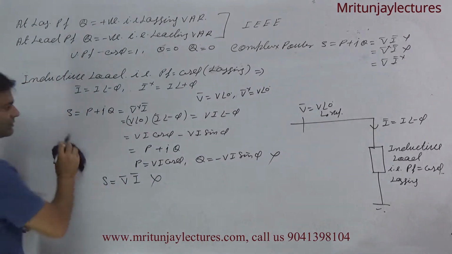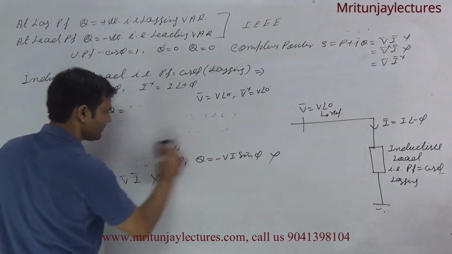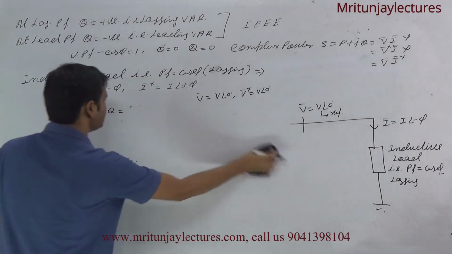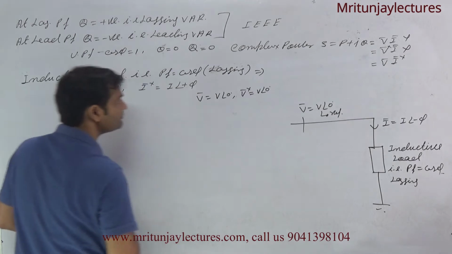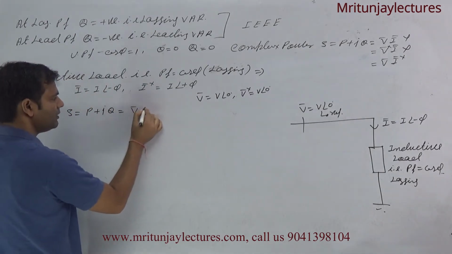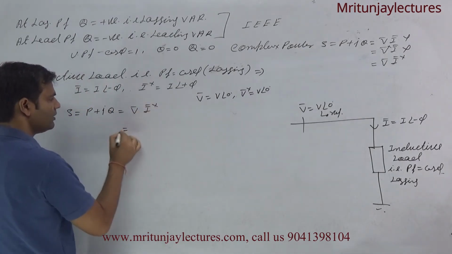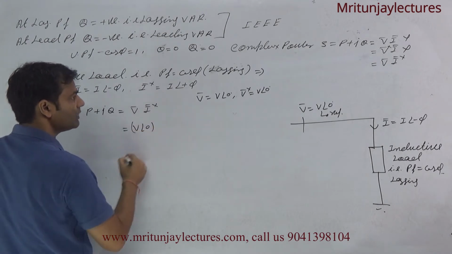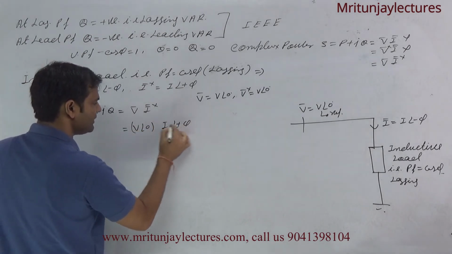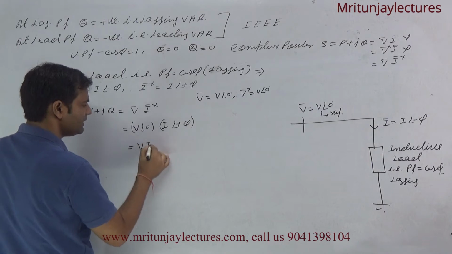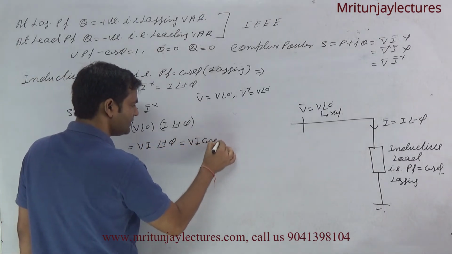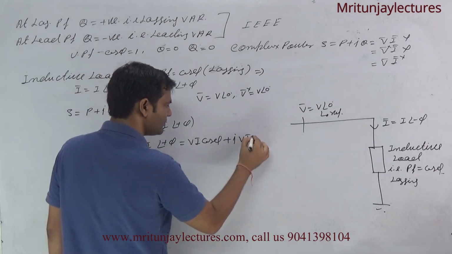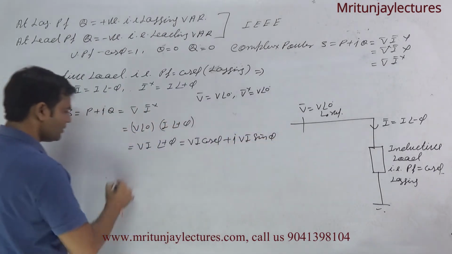Now the third case. Take V at the angle 0 and I conjugate, that is I at the angle plus phi. So it is written as V into I at the angle plus phi. This is equal to VI cos phi plus j VI sin phi. What about P?